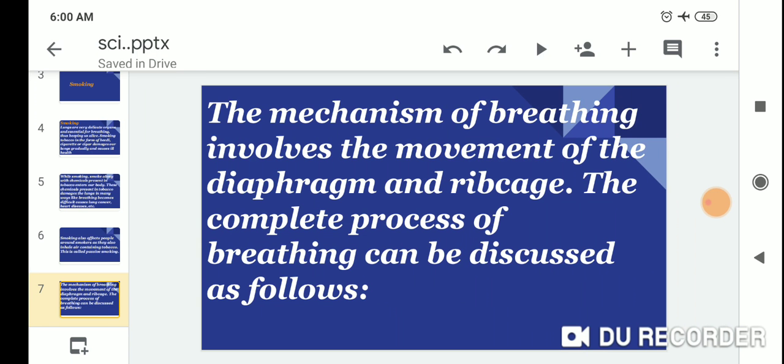The mechanism of breathing involves the movement of the diaphragm and the rib cage. The complete process of breathing can be discussed as follows.